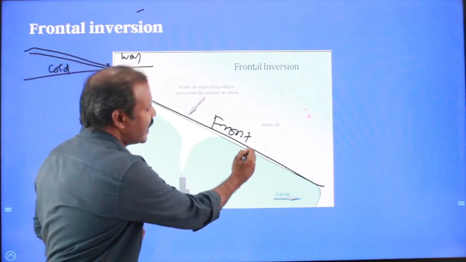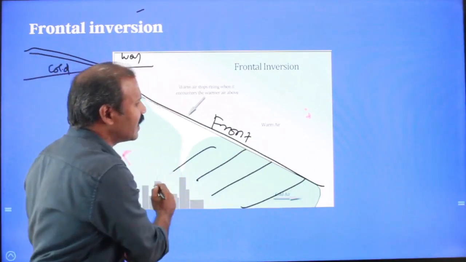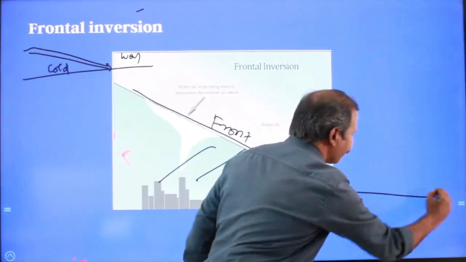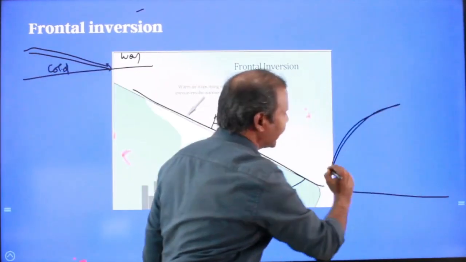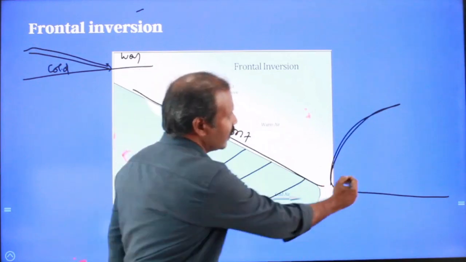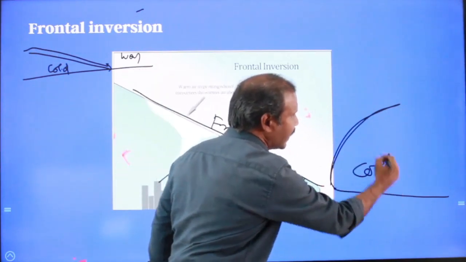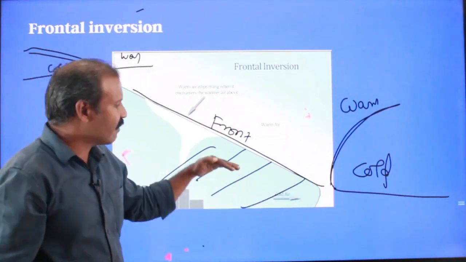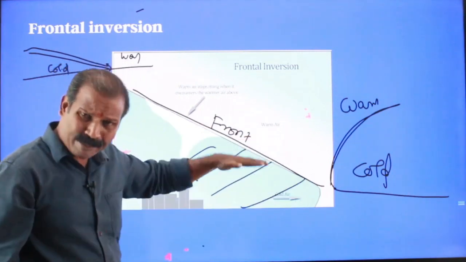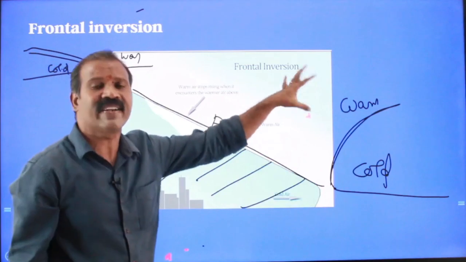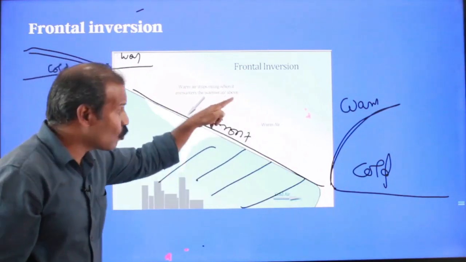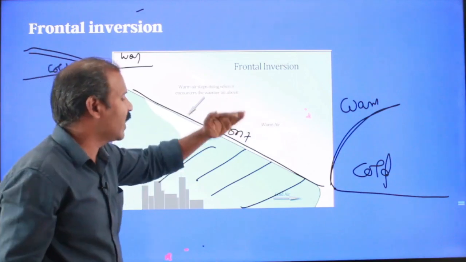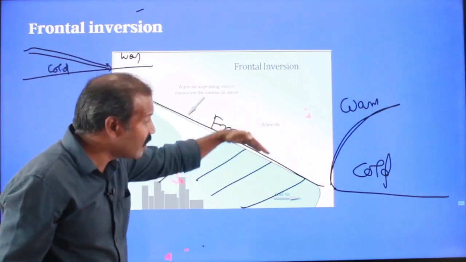Where the cold air is the underlying air. Even if you take a cold front, cold front can be denoted in this form. So here also, it must be a cold air and this must be warm air. In either of the cases, you can find cold air beneath and above which you can find a warmer layer of air. This warmer layer of air must be laden with moisture. This warmer layer must be cooled from below.